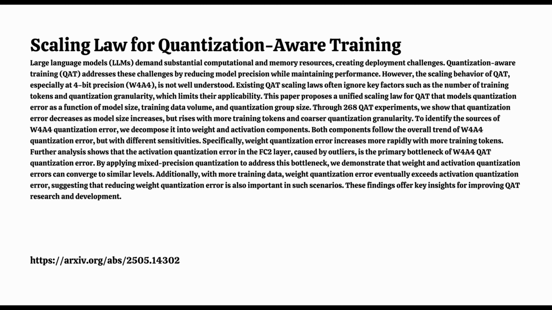Okay, so identifying a specific problem spot, what did they try to do about it? They tried a mixed precision strategy. Since 8-bit quantization is often almost lossless, they quantized just that tricky FC2 proj input to 8-bit, keeping everything else at W4A4. They called it FC2 input 8-bit. Did that help? It helped significantly.